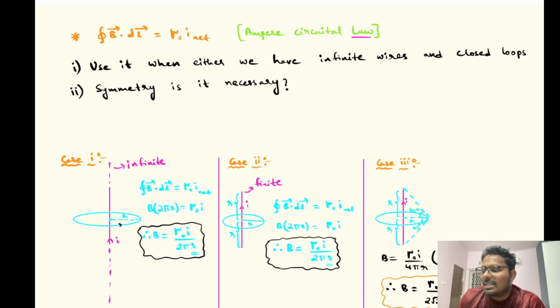First let us try to understand what a law is. In physics we come across laws, right?